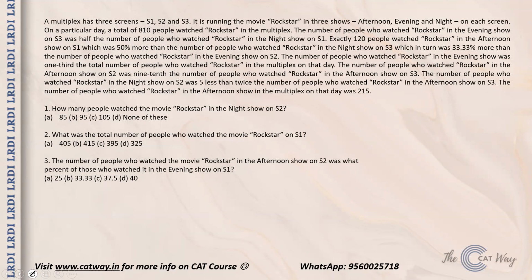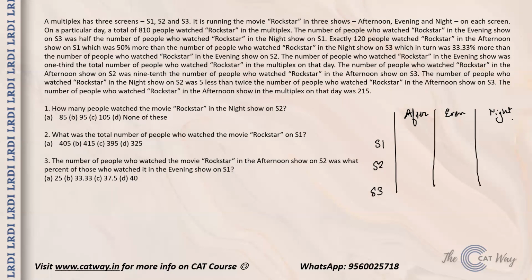So guys, first what we should do is make our table. It's a very basic sort of table that we are going to make. We have 3 sessions: afternoon, evening session, and night session. These are the 3 sessions, and we have 3 screens: S1, S2 and S3. You have to do the division between them, how many people watched in which slot and in which screen basically. This is the basic thing that you have to do.